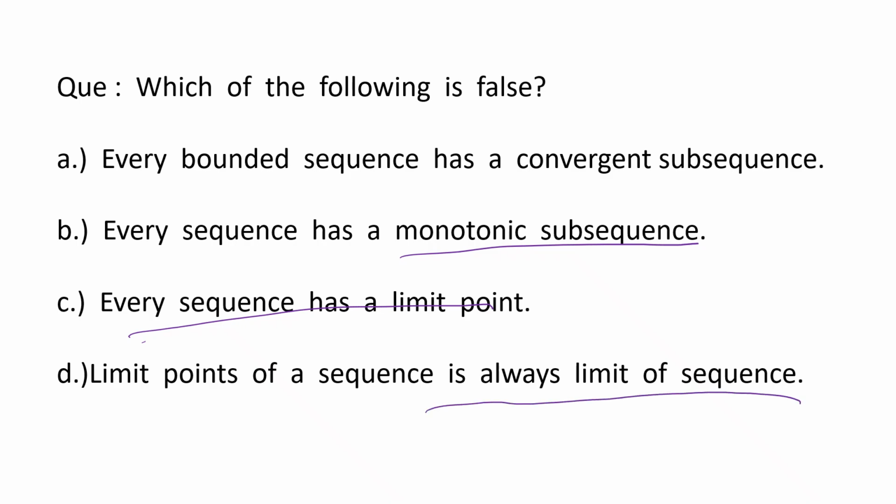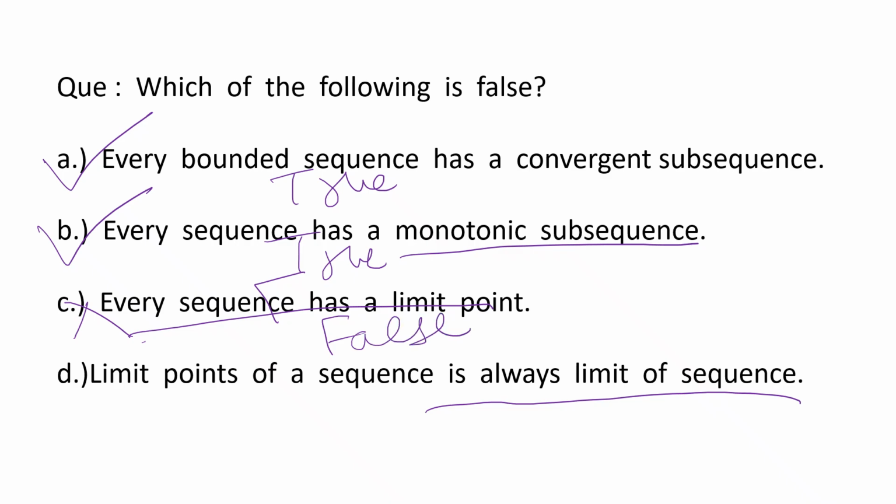Here clearly option A is true. Option B is also true. Option C is false and option D is also false. Therefore, the correct options are option C and option D.